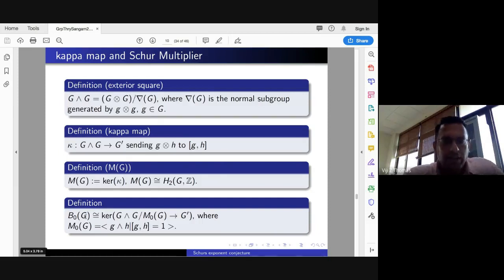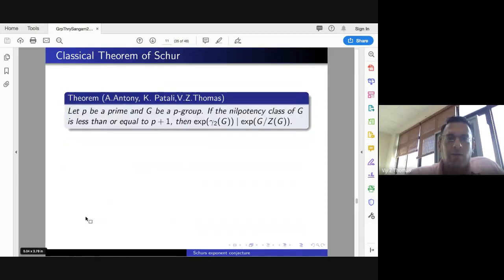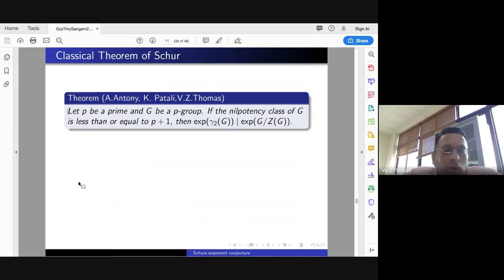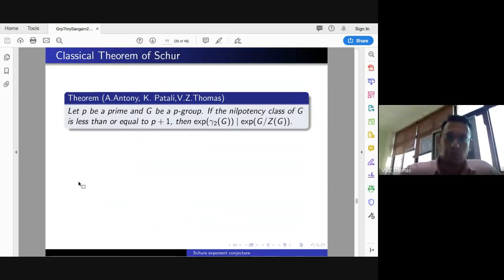So these are the definitions. Let me now go to a classical theorem of Schur. Let G be a group. If the central quotient is finite, then the commutator subgroup is finite. This everybody knows, and there is a lot of literature about it, and also about the converse of that kind of theorem. So here we are asking: instead of order, can we say the same kind of theorem for the exponent?